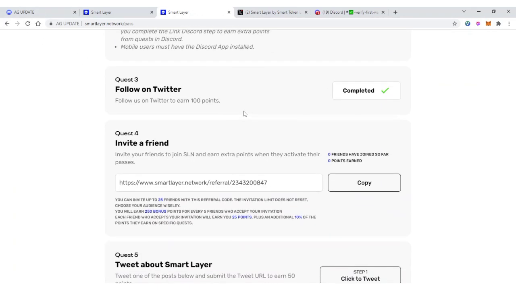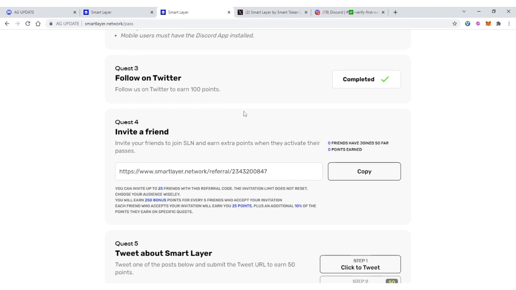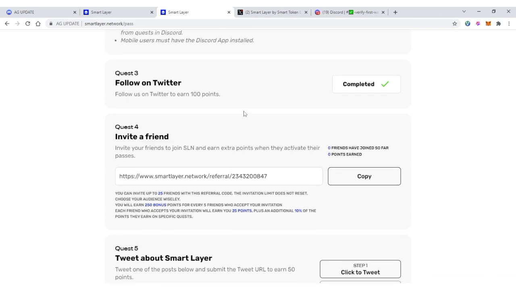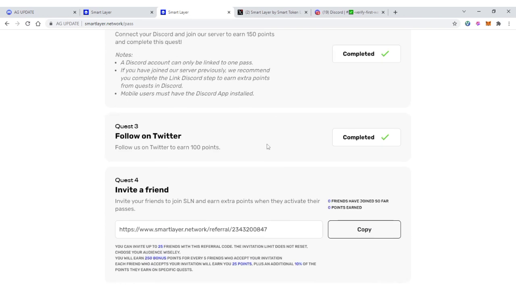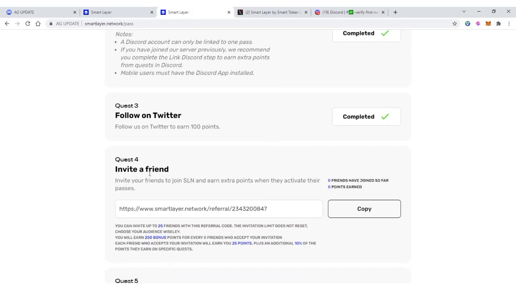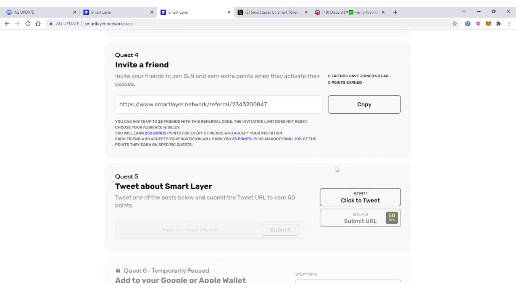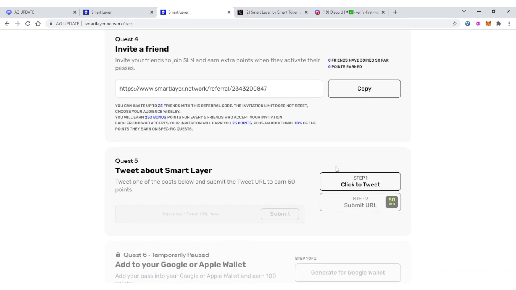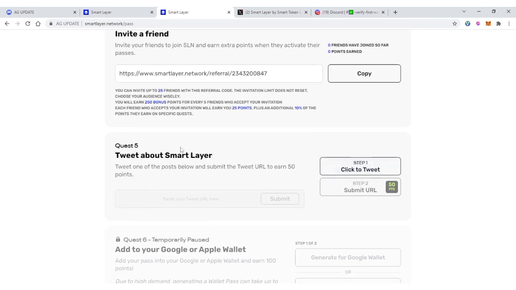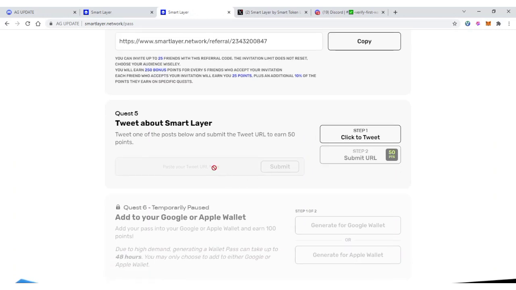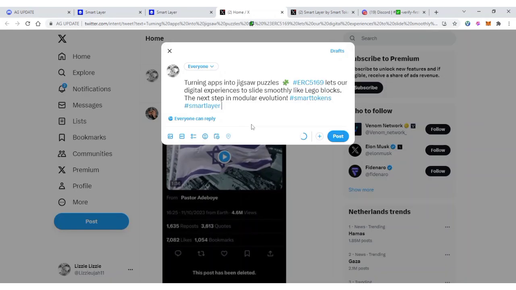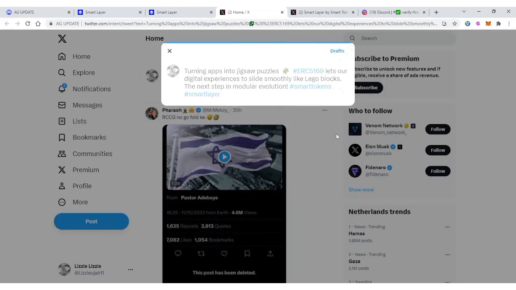Then after that, what you need to do for you to gain more points on Smart Layer quest is to copy your referral code and share it to your friends for them to join. So what you need to do is to copy your link, send it to your friends for them to activate their pass. And again, you can complete quest 5 to tweet about Smart Layer. So what you need to do is to come here and you click to tweet. Alright guys, then it's going to bring you here. What you need to do is to just click on post.